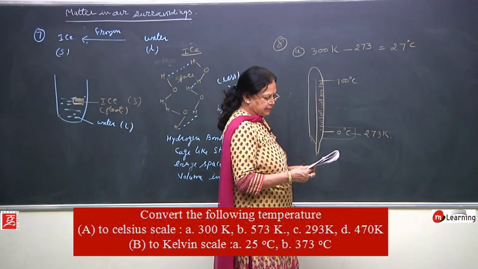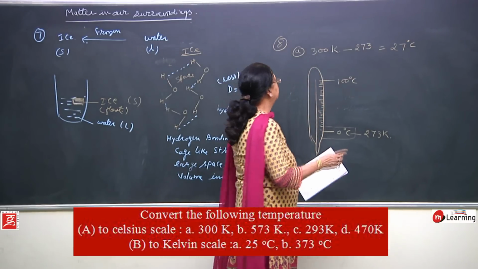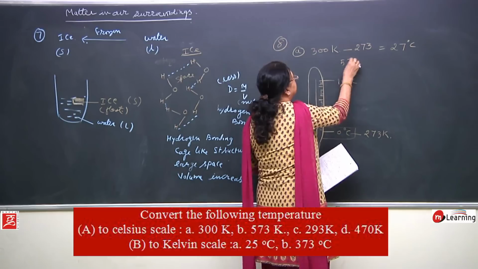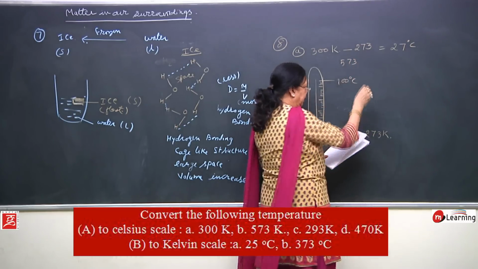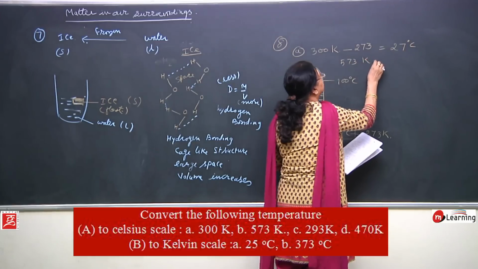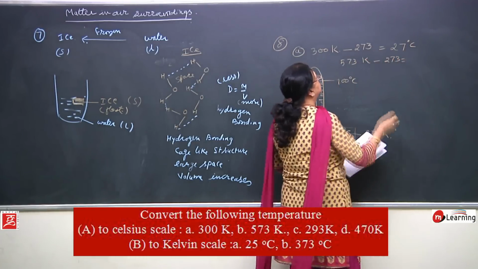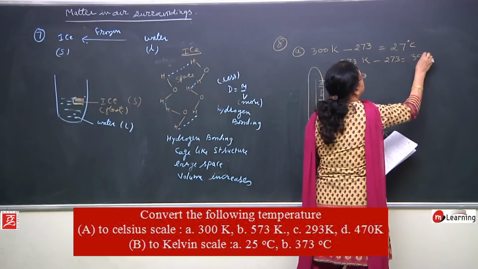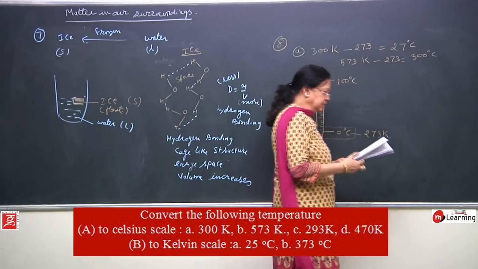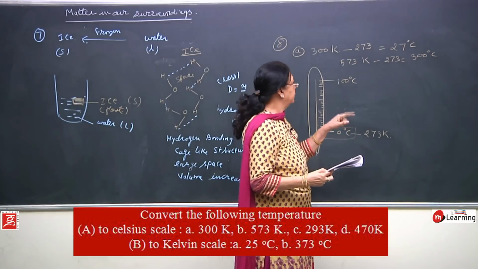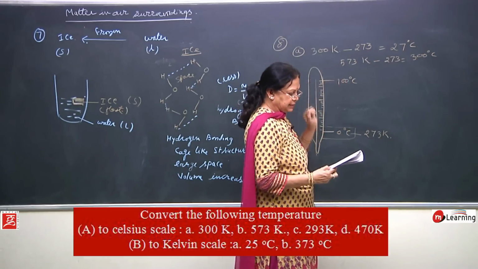in degree Celsius. Then next given is 573 Kelvin. Again subtract 273, you will get 300, right. In this way you can convert Kelvin into Celsius.